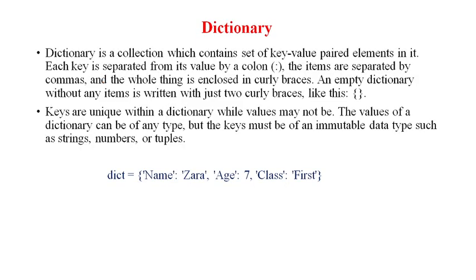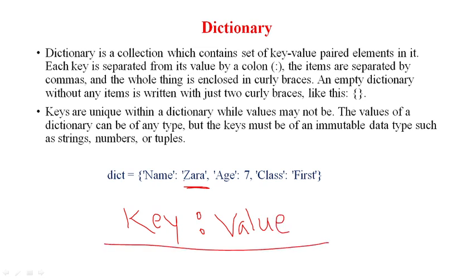Now let us take another data structure in Python, which is the dictionary. This is a very important topic. It is similar to the list, tuple and set, but it is something new, because a dictionary always stores values in the key-value pair format: key, then colon, then value. This format is used to store the data in the dictionary.